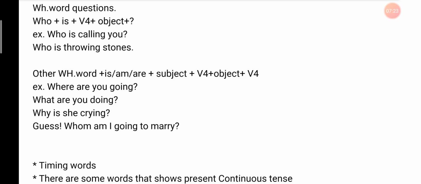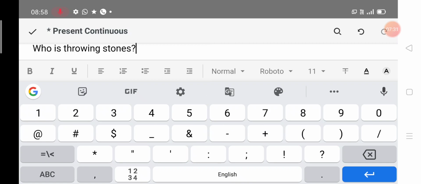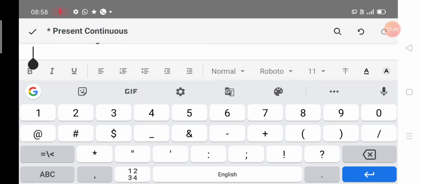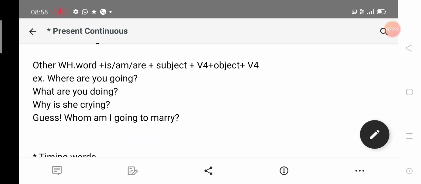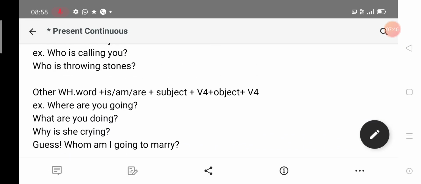such as who is calling you, who is throwing stones, who is calling you, who is throwing a stone. Who is throwing stones? Question mark. So these are the examples of the WH word who.